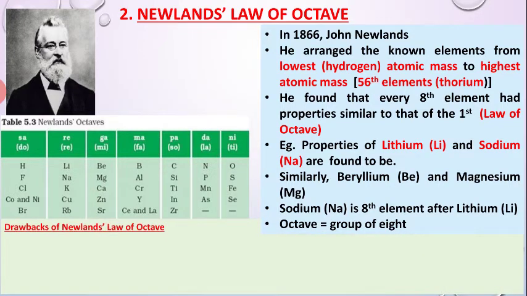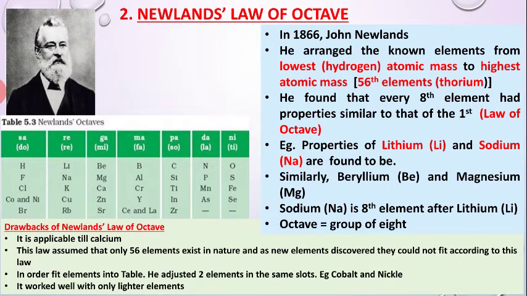And what was the drawback of Newlands' law? This law of octaves was applicable only till calcium. The law assumed that only 56 elements exist in nature, and new elements discovered with time could not fit into Newlands' octave rules in his table.